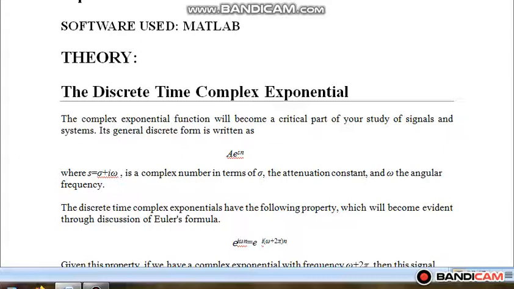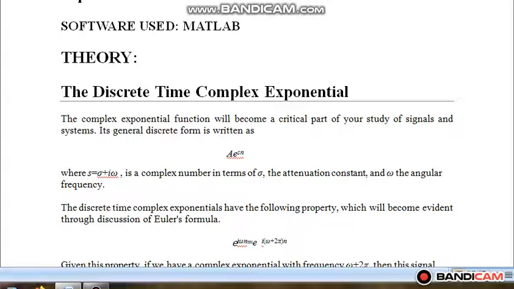Here I am writing s as sigma plus j omega because I want to plot both real and complex exponential. So e raised to power j omega n is expressed as e raised to power j omega plus 2 pi n. This expression signifies that the complex exponential is periodic because it repeats itself after a period of 2 pi.